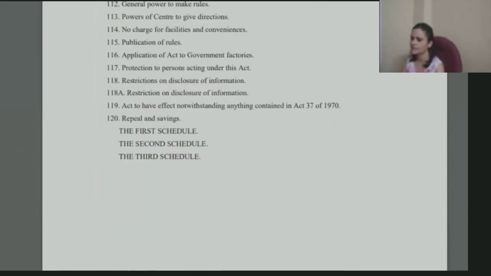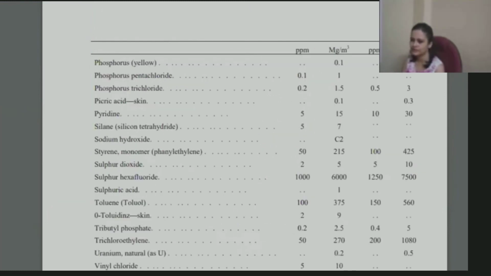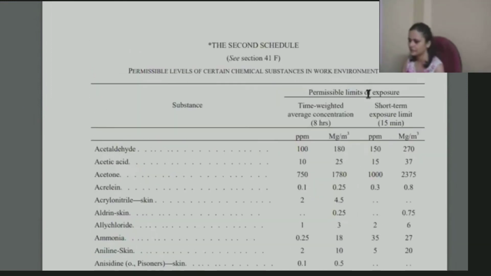Okay, so there are basically 3 different schedules, I think. Am I sharing those? Yeah, I'm sharing the screen over there. So there are these 3 different schedules, right? The second schedule is providing for that. So just open it. Okay, accordingly that particular schedule will provide for it. But once it is provided, it is not like it would say these are the limits that are set up. Yeah, okay, this is the second schedule, right? So it is the permissible limit of exposure. Again, substance wise, the limit is provided.